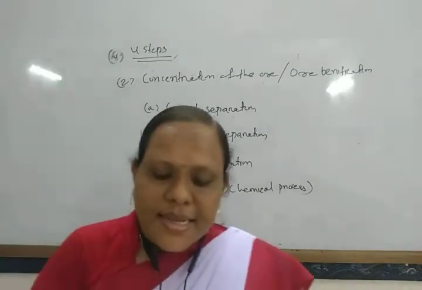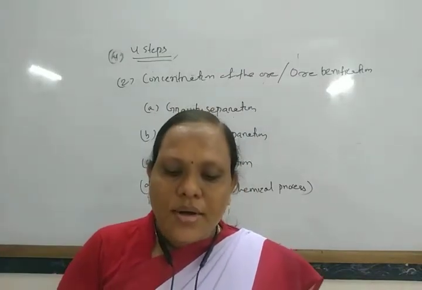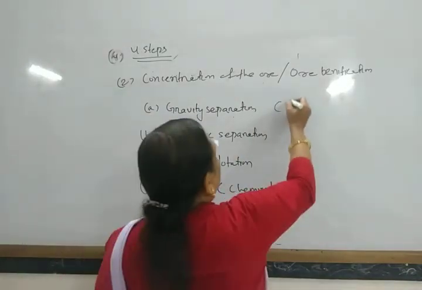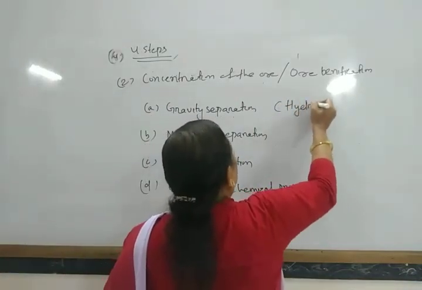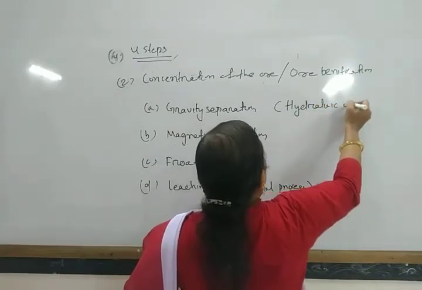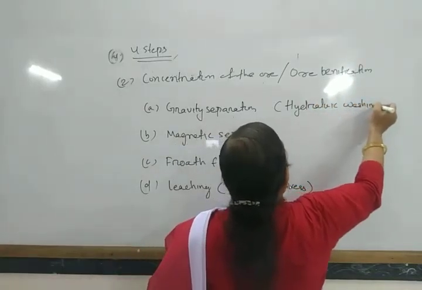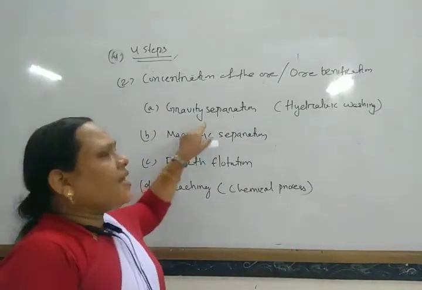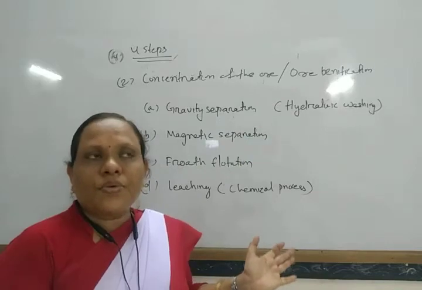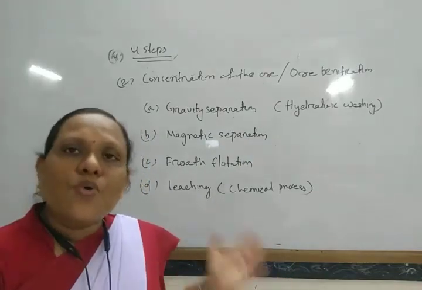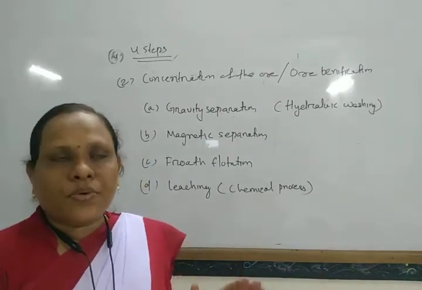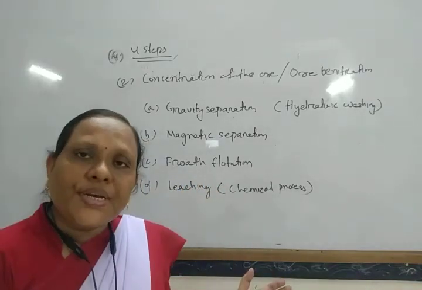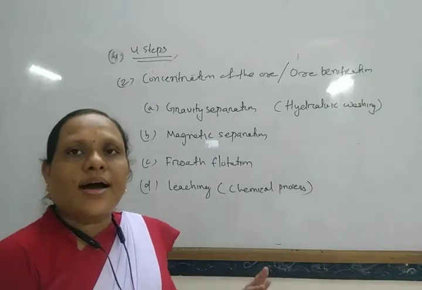Gravity separation is also called hydraulic washing. This process is generally carried out for ores where the impurities are lighter than the ore, that is, the specific gravity or weight of the impurity and the ore are different.